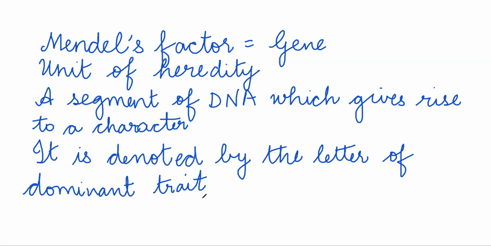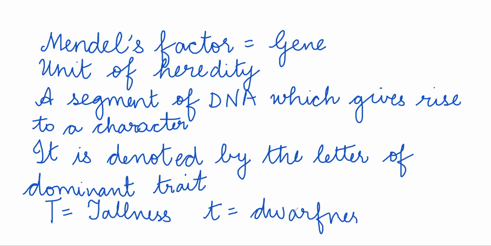Example, capital T was tallness and small t is the gene for dwarfness. So this is what the concept of factor or gene was.